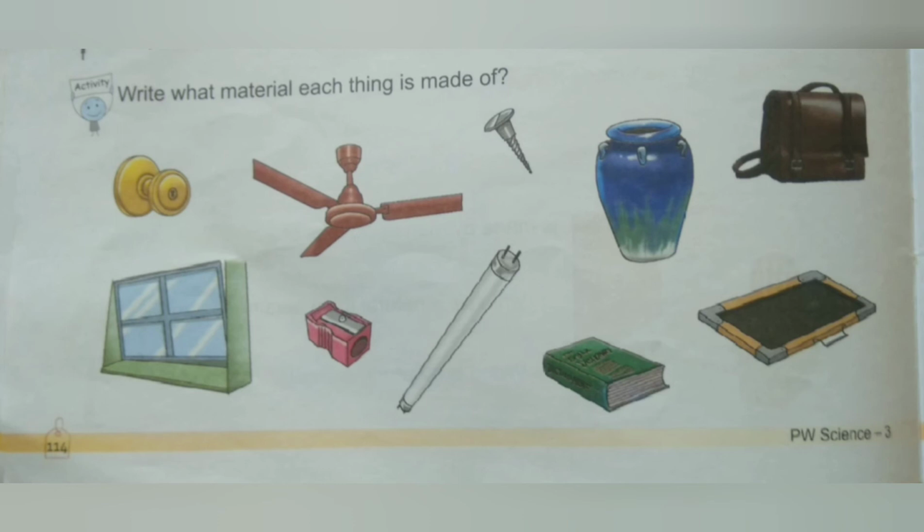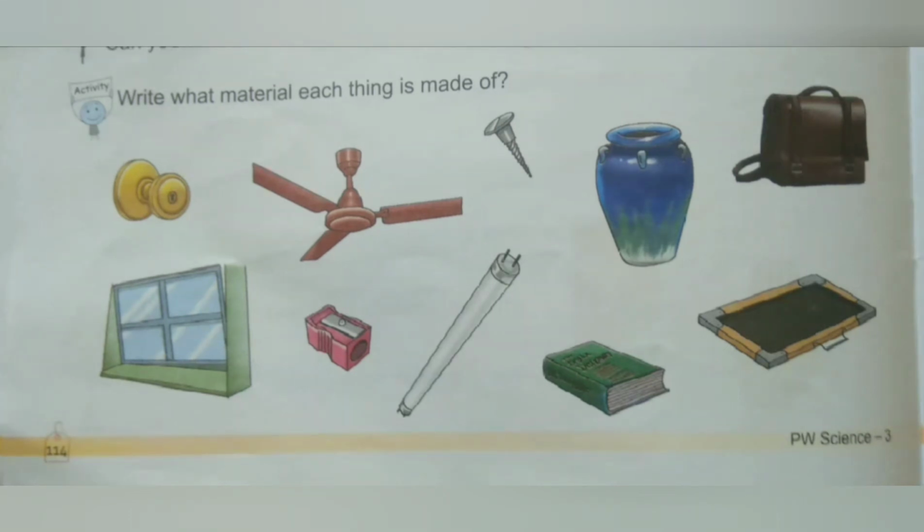See, for example, a fan is made of steel, iron or aluminium. Okay, like that you have to write there from which materials these things are made. Which materials are used for these things. Okay, complete it and send.